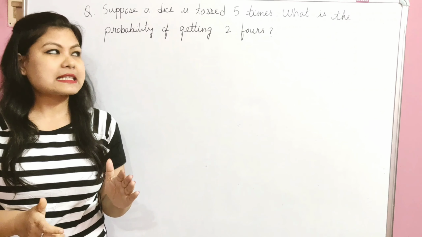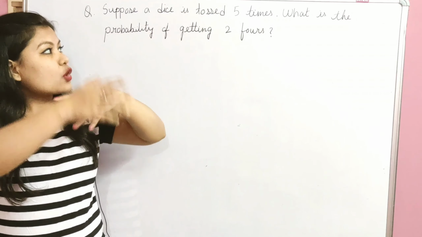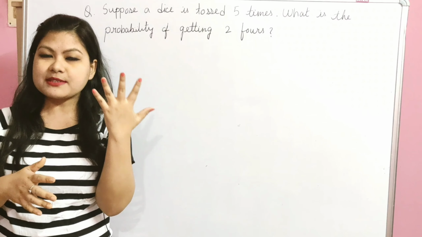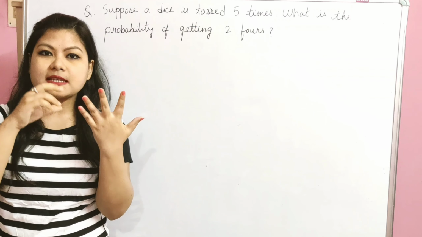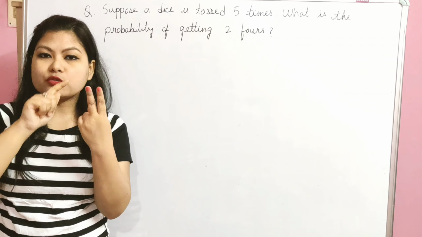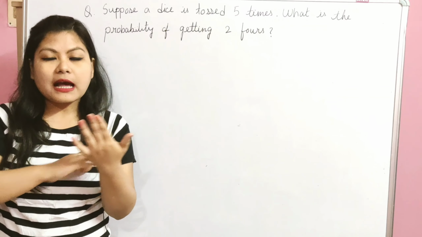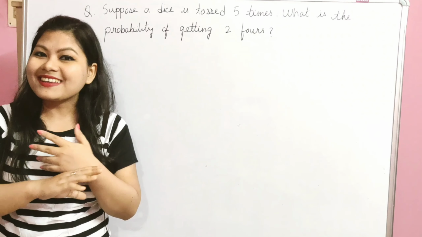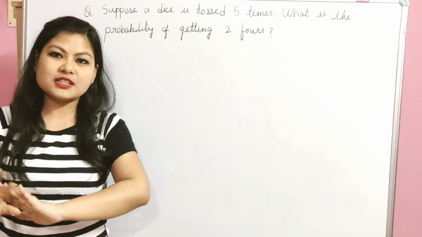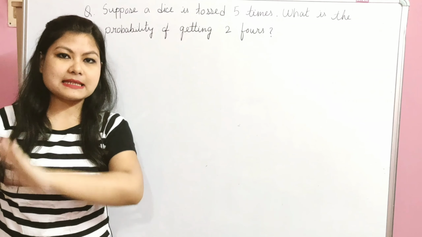So out of 6 outcomes we have to find the probability of getting 2 4s, and it is tossed 5 times. Out of these, we should get 4 in at least 2 outcomes. For the other 3 outcomes we can get any number other than 4, that is 1, 2, 3, 5 and 6. 4 will not be included here.